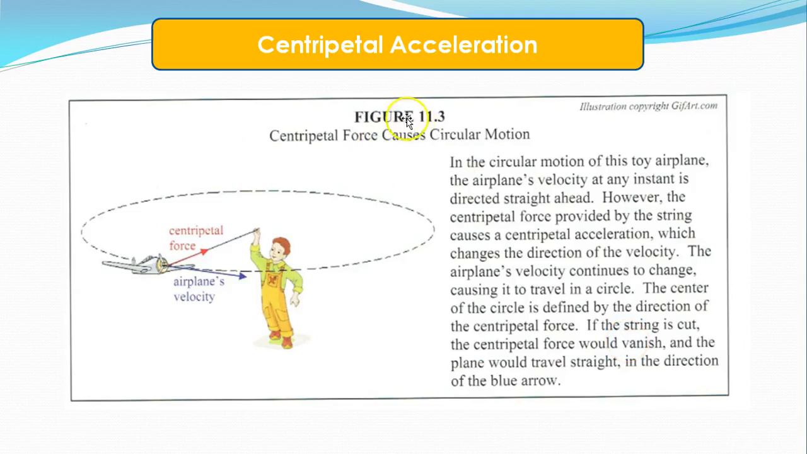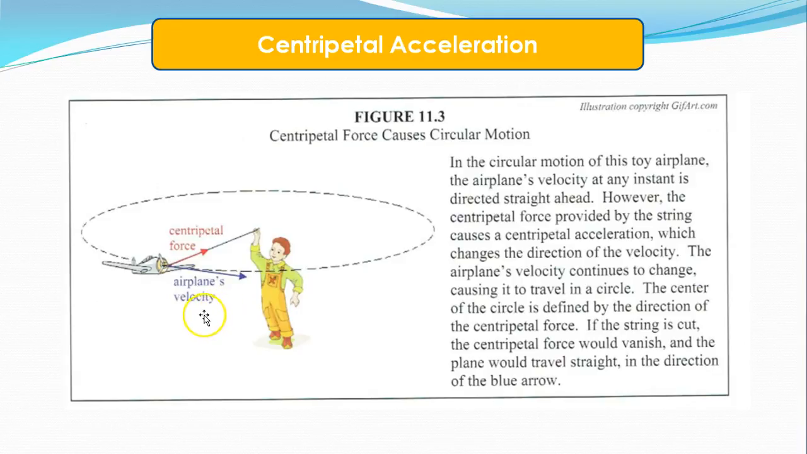So from our text, they had a figure 11.3. In the circular motion of this toy airplane that we can see, the airplane's velocity at any instant is directed straight ahead. If it wasn't attached to this string, it would be flying off straight ahead. However, the centripetal force provided by the string causes centripetal acceleration, which changes the direction of the velocity. So instead of it going straight, it becomes circular. The airplane's velocity continues to change, causing it to travel in a circle.